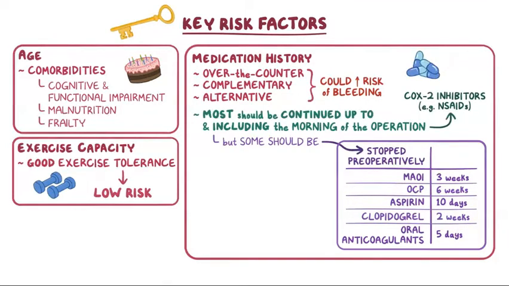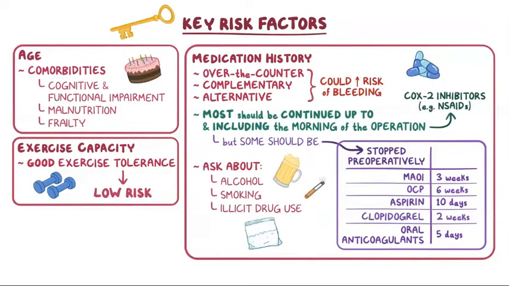In addition, individuals should be asked about alcohol, smoking, and illicit drug use. Alcohol and smoking increase the risk of surgical site infections and cardiopulmonary complications. Individuals with chronic opioid use may have tolerance and require higher than usual opioid doses in the intraoperative and postoperative period. Those who abuse opioids, barbiturates, or other amphetamines are at risk of drug withdrawal in the postoperative period, since they won't be getting access to these drugs.